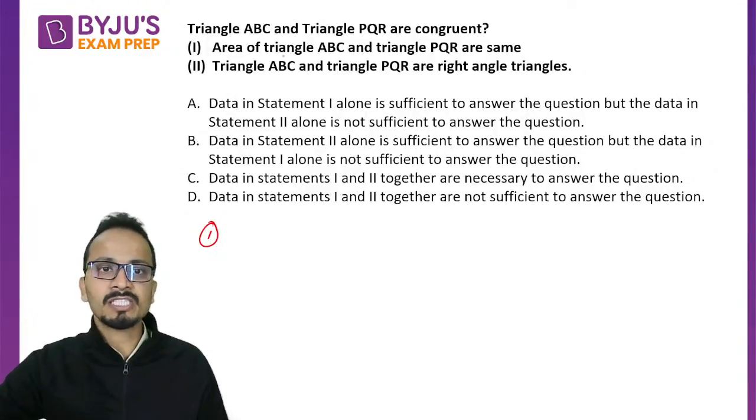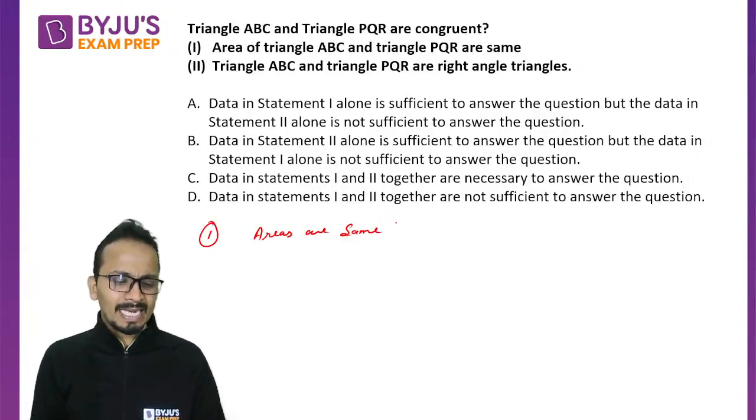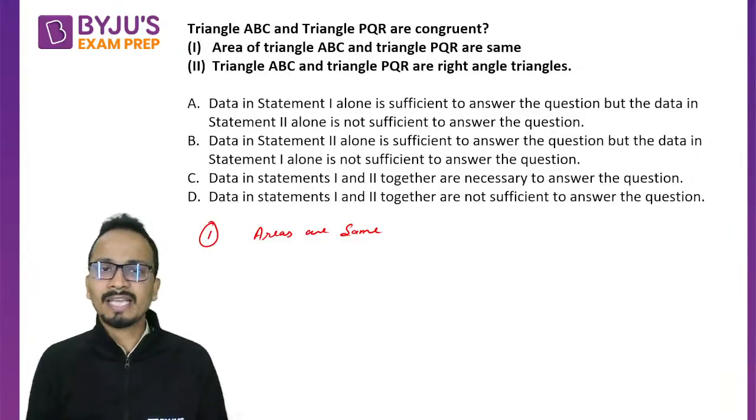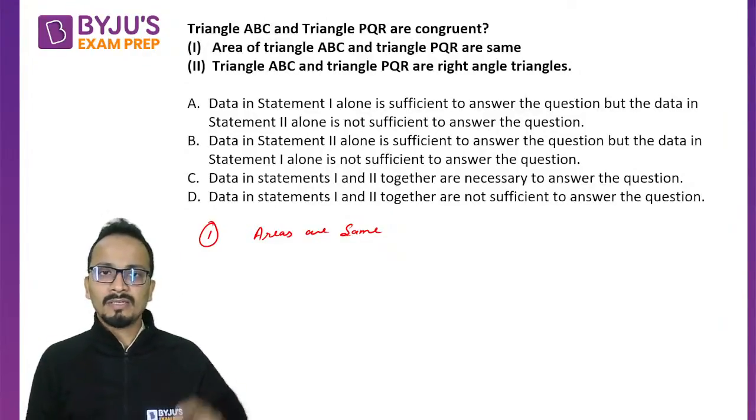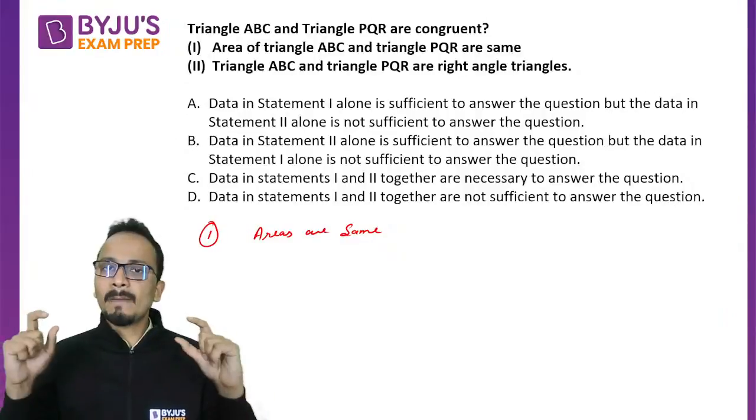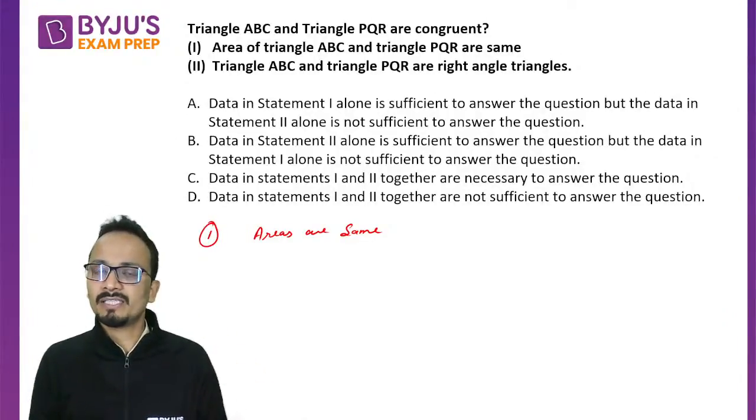Now, the first statement says that the areas of triangle ABC and PQR are the same. So, the areas of these 2 triangles are the same. Now, understand one thing: can I say that 2 different triangles may have the same areas? Yes, I can say that.